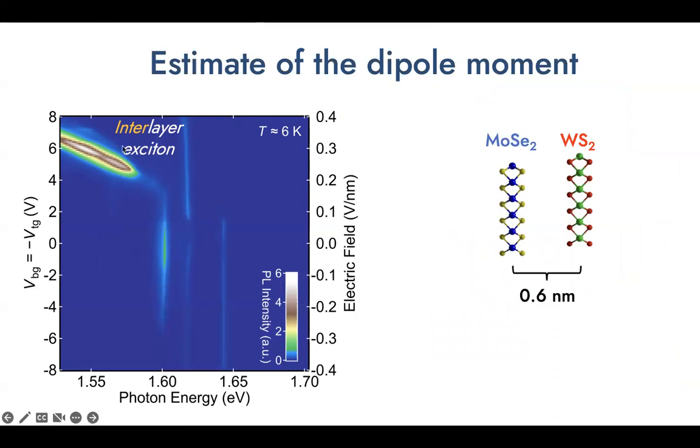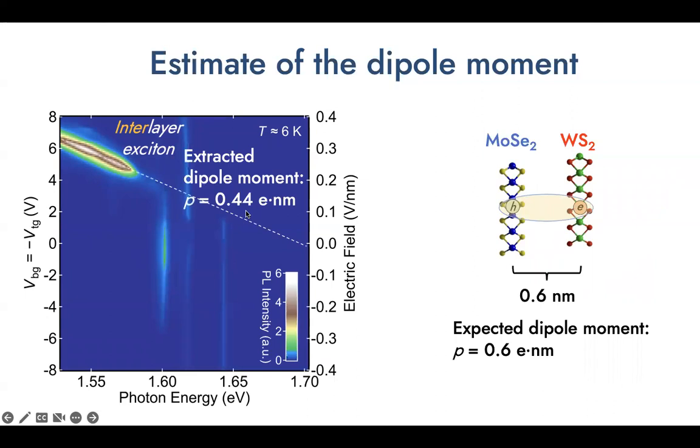So we can further extract the dipole moment from our experiments and compare it with what we expect. So if we assume the electrons and holes that are generating the interlayer exciton are sitting in the two TMD layers in our heterobilayer, then we expect the dipole moment of this interlayer exciton to be about 0.6 electron charge times nanometers. And then when we fit the slope of our linear Stark shift of the interlayer exciton in the PL map, we can directly get the dipole moment from our fitted slope, which is about 0.44 electron charge times nanometers in our experiments.